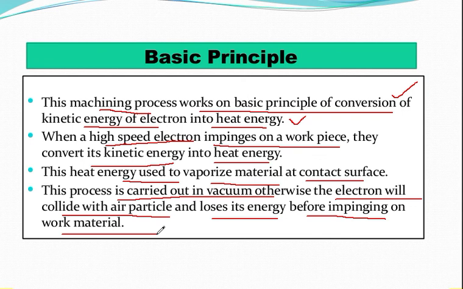Because if we are not carrying it out in the vacuum chamber, then the electron will collide with air particles and lose its energy before it impinges on the work material. So you have to keep in mind what is exactly happening here in this particular setup. So now let's have a look at the next slide.